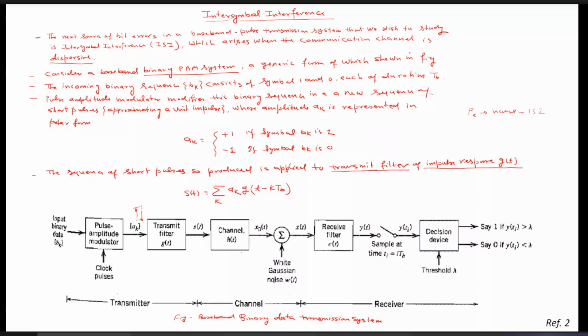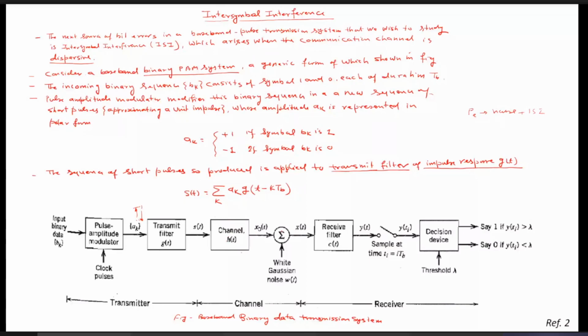The effect of white Gaussian noise on the transmitted signals we have already studied. So here we will not be studying the effect of the white Gaussian noise w(t), but we will be studying the dispersive nature of this channel, that is, its impulse response. And actually this is one of the factors by which ISI arises.